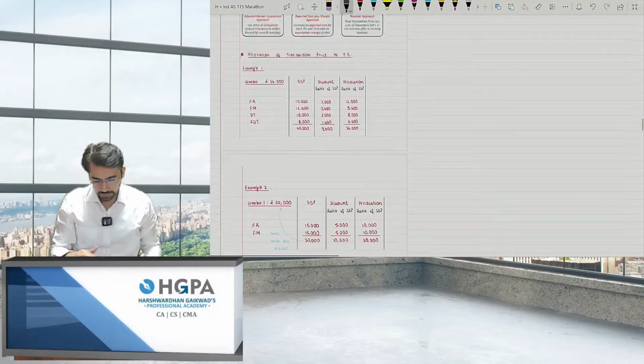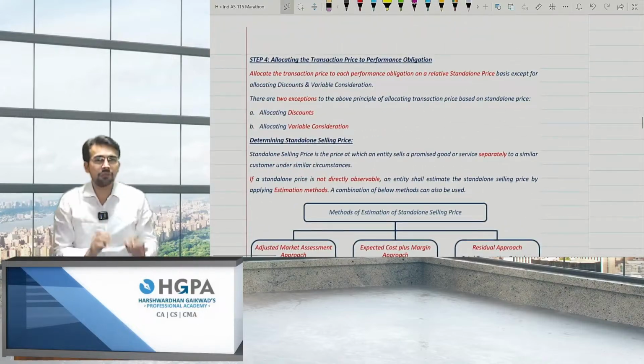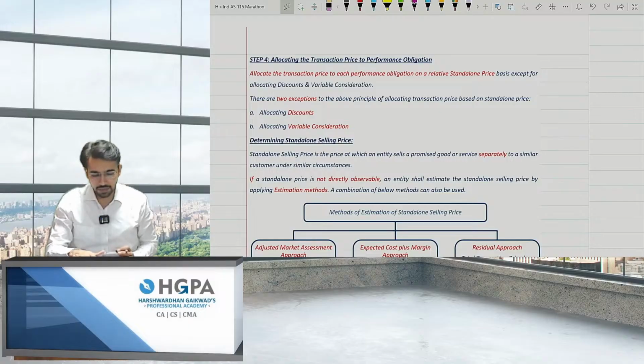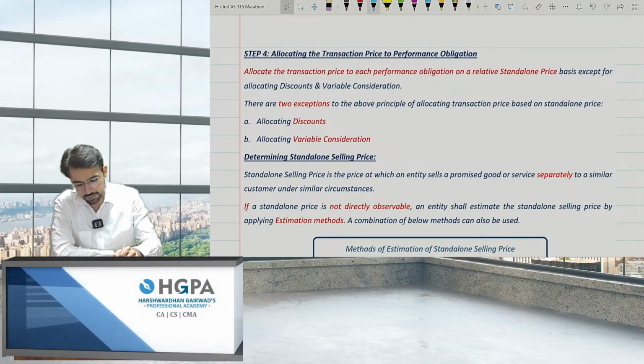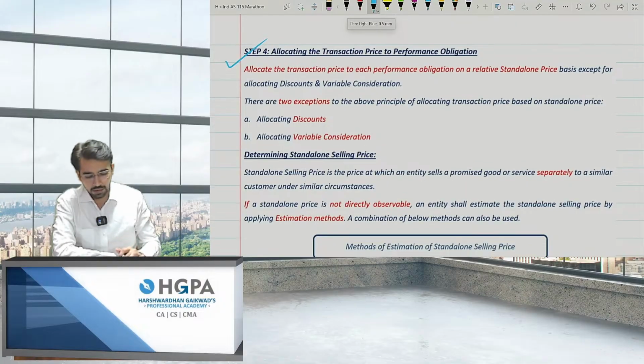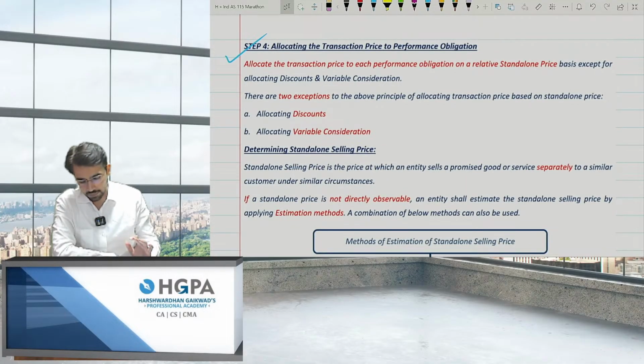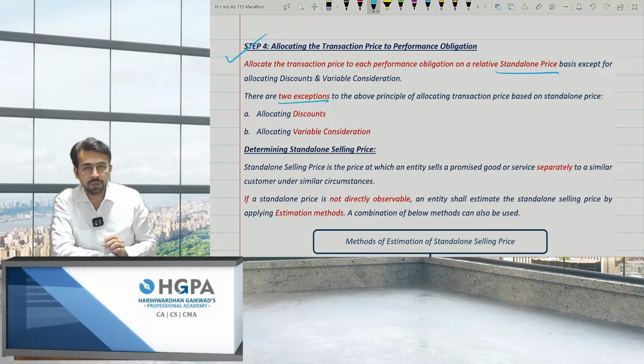Okay, moving ahead. Now comes step 4. It is very interesting. Step 4 is allocating the transaction price to performance obligation. Allocate the transaction price to each performance obligation on the standalone price. This is the first point. I have already given you the example of Airtel. There are standalone prices, but there are 2 exceptions to it: discounts and variable consideration.